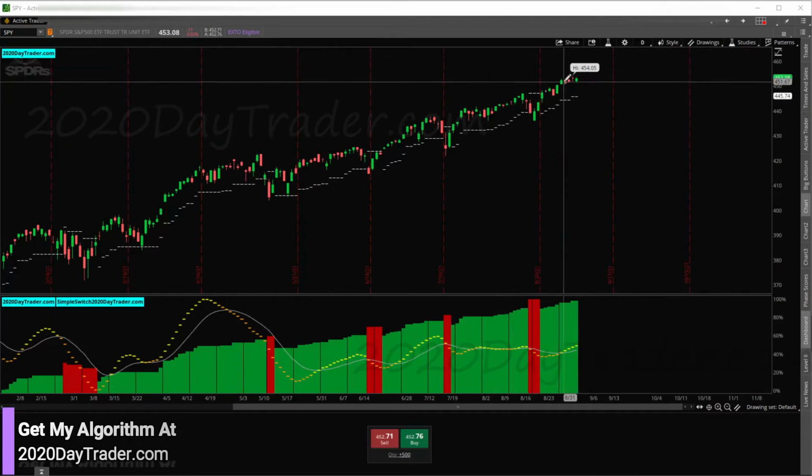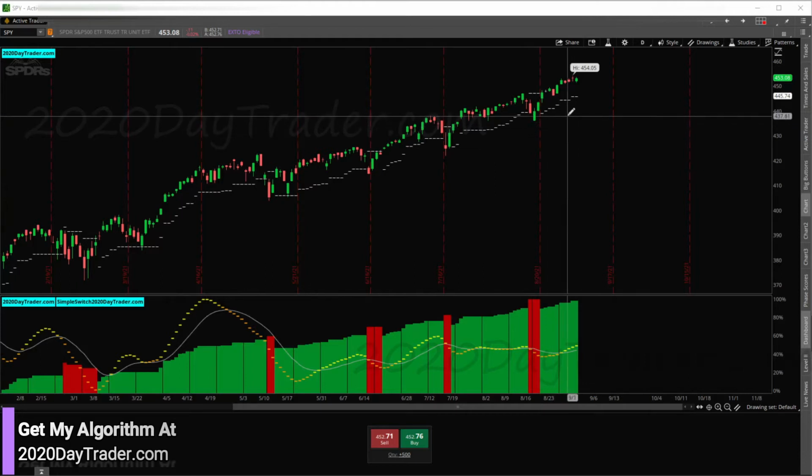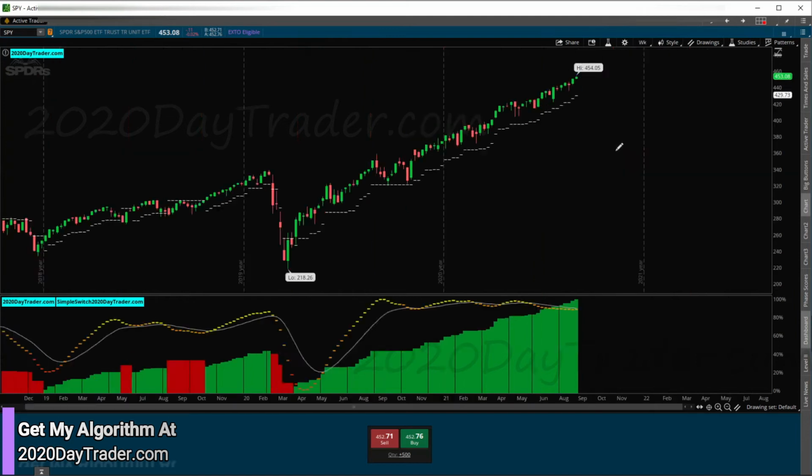So on the last weekend we were talking about how it was more in the neutral zone back in here, and it's now transitioning to the more bullish side of things. But on the weekly chart, last week we were talking about it being neutral. And we're still neutral on the long-term outlook right now, but it definitely looks like we might have some nice upward movements still ahead for the SPY. So I would not be shorting the S&P 500. There's no way I would short that right now. Still looks like it wants to go higher.